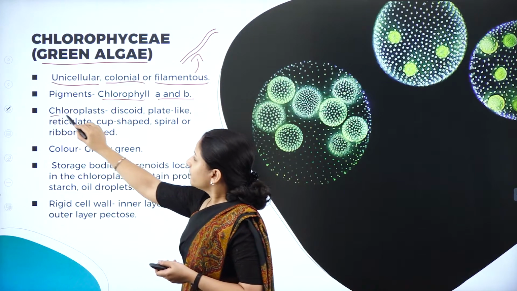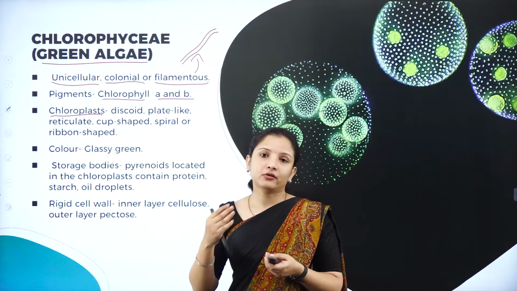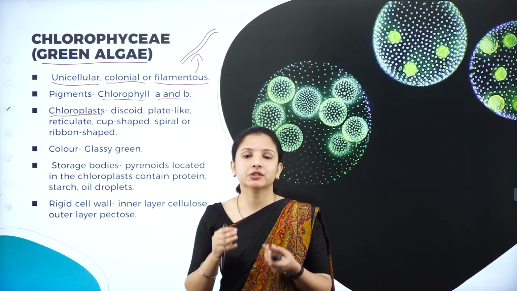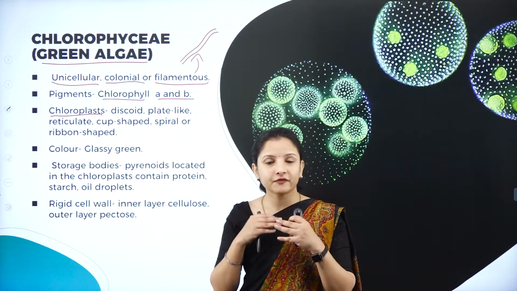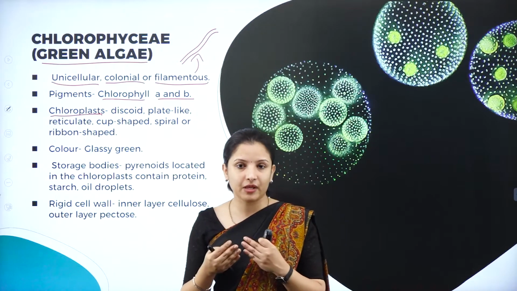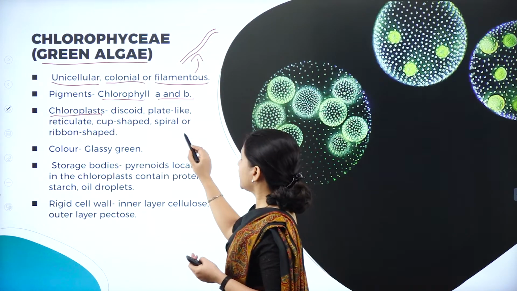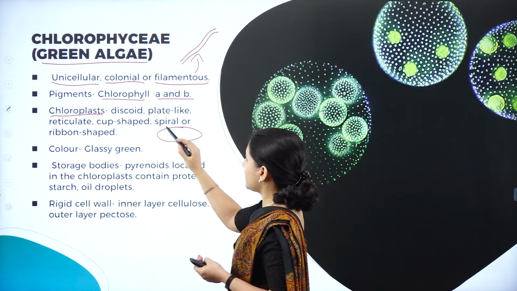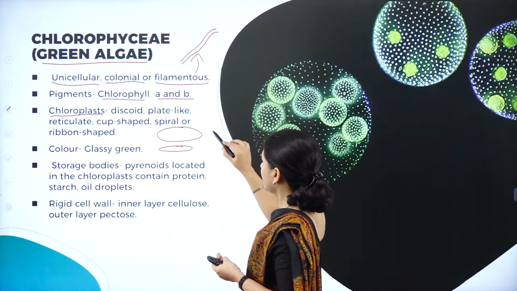Where are these chlorophyll A and chlorophyll B pigments present? They are present in specialized structures called chloroplasts. In different species of the chlorophyceae members, the chloroplasts are of different shapes. In some they may be discoid, disc-like. In some they may be plate-like, and in some they may be reticulate.